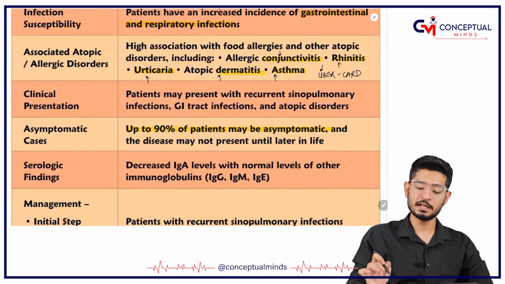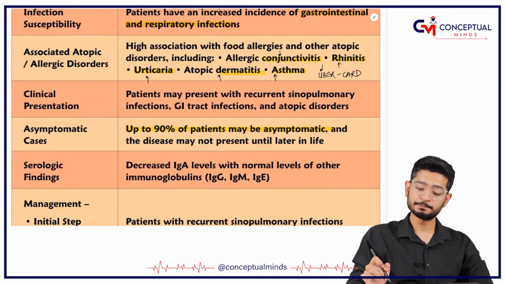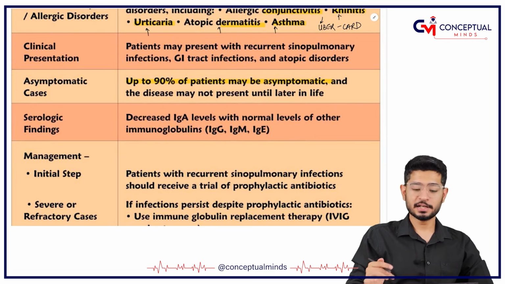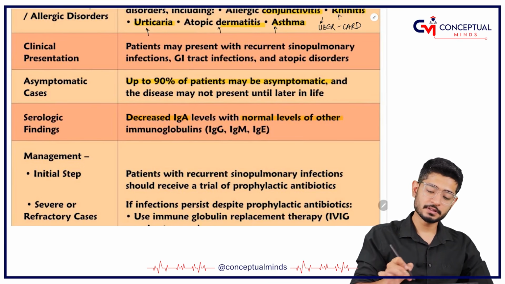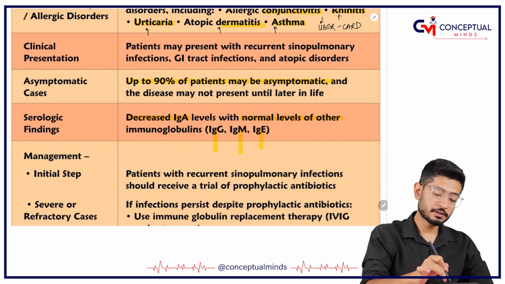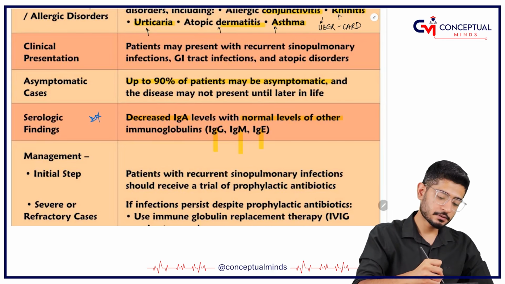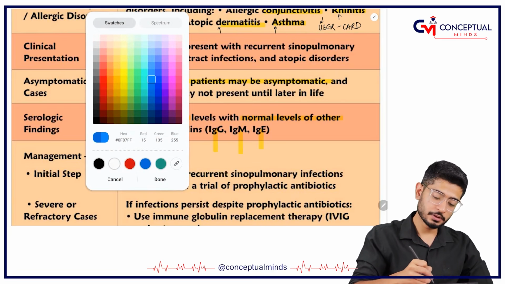Now up to 90% of the patients are asymptomatic. Why asymptomatic? Because there is no inflammation which is going to happen. So there will be no feature which is going to come. So when you will check the serum, what is going to be there? There will be decreased IgA levels with normal levels of IgG, IgM. This is the most important thing to know. Whenever they ask you a question, they'll surely give you this.